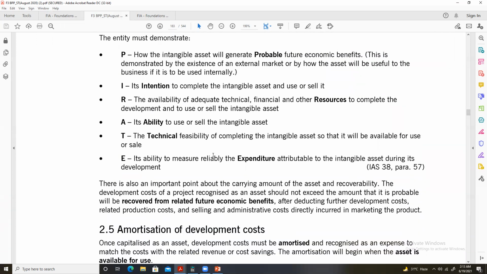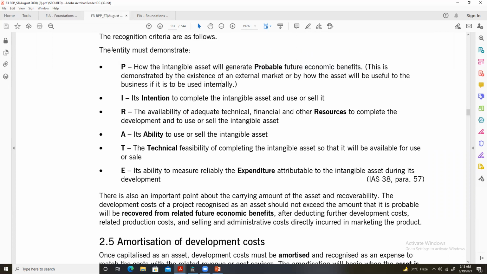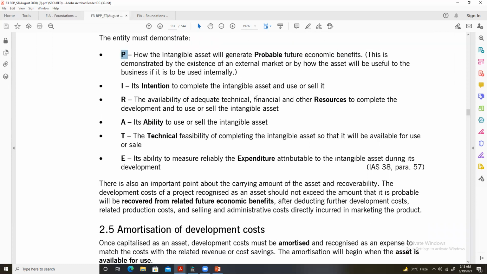So certain criteria should be met for development cost to be recognized as intangible assets. P: how the intangible asset will generate probable future economic benefits. The business concerned should be able to demonstrate how it will generate future economic benefits from the use of the intangible asset.